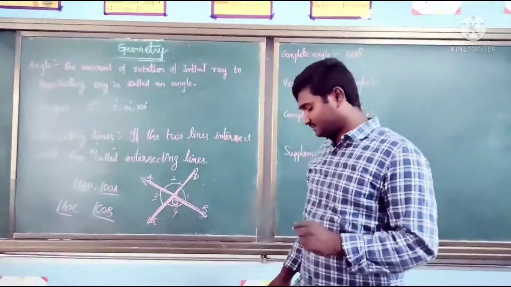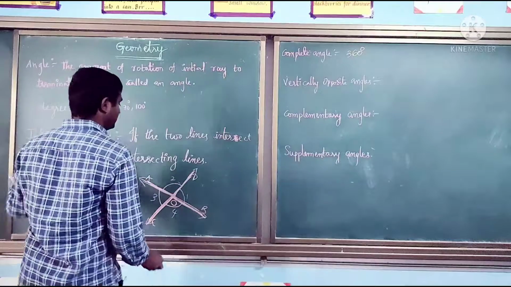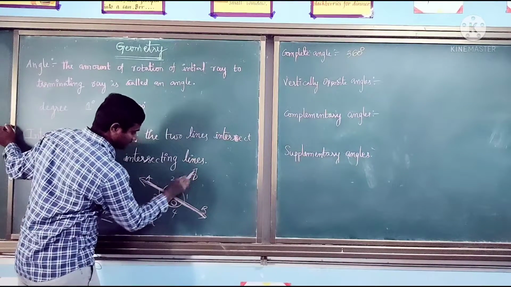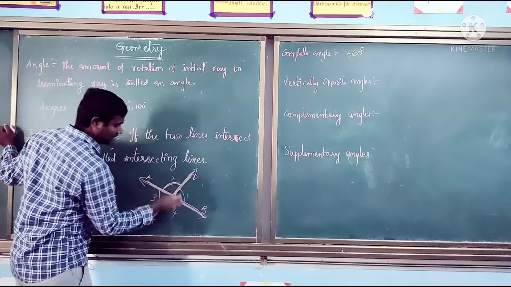Let us see that. I am considering angle AOD as one angle.